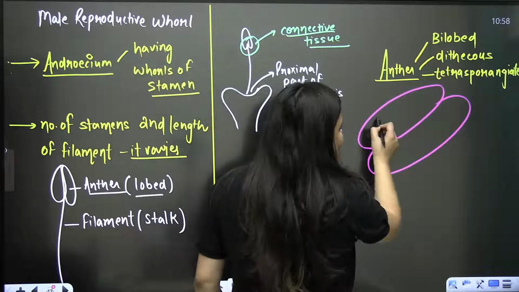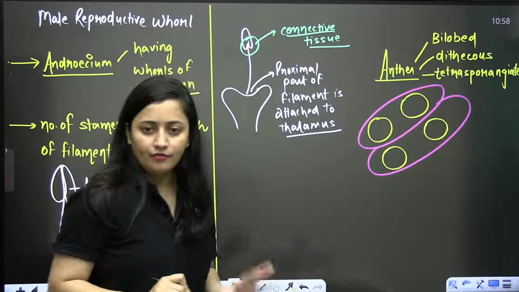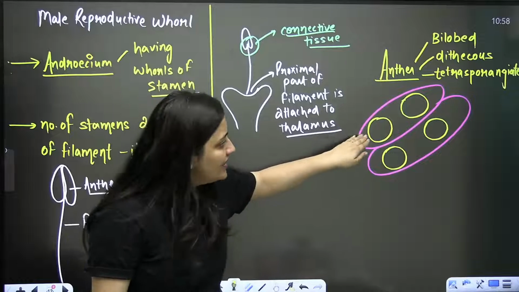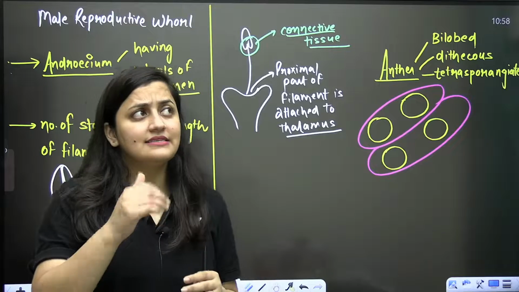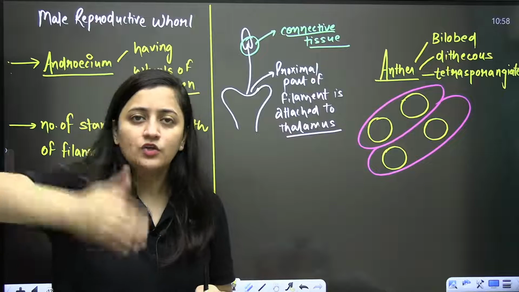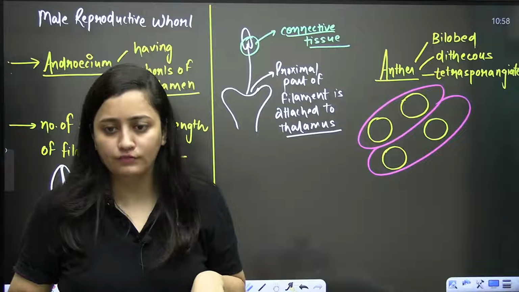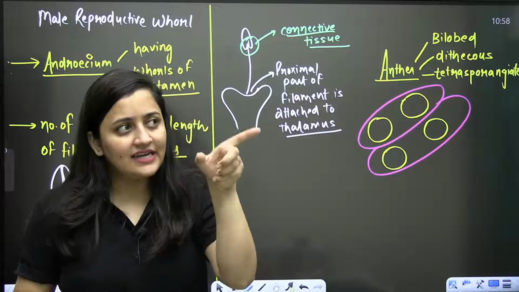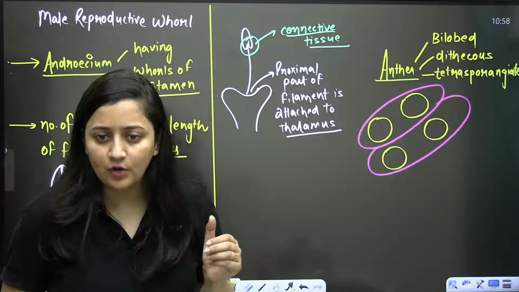Now when you talk about each lobe here, these two lobes are having two theca each. Focus here. Let's say you have two flats and each flat is having two rooms. This is how you can understand it.